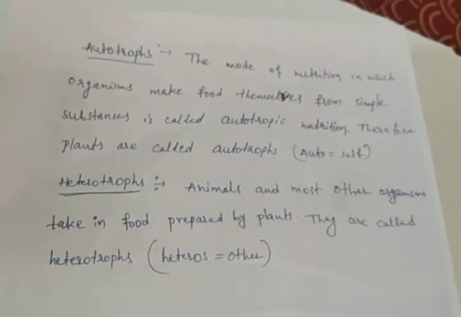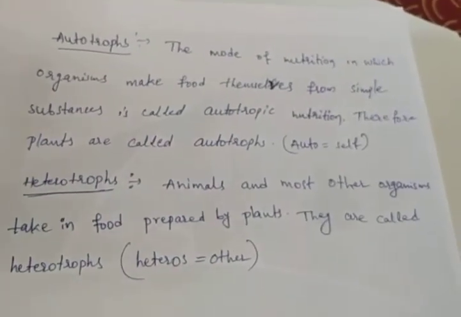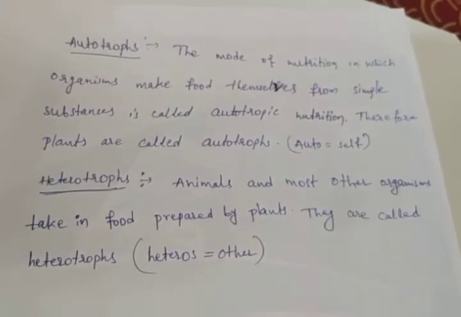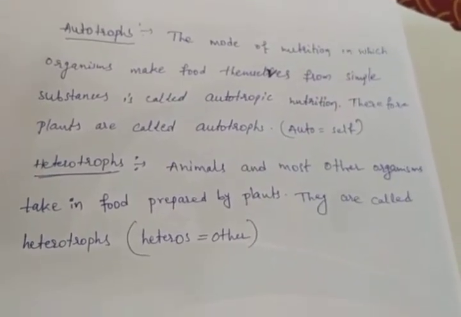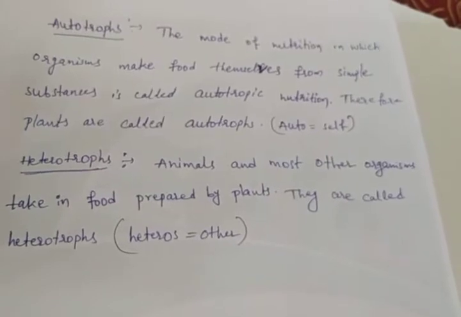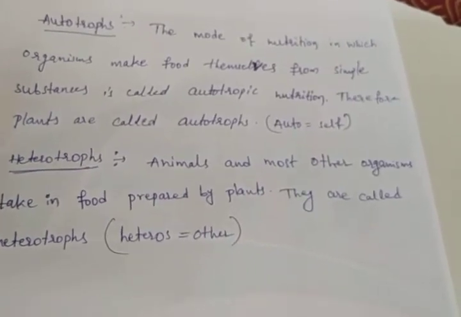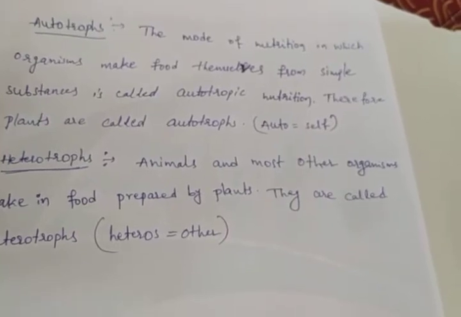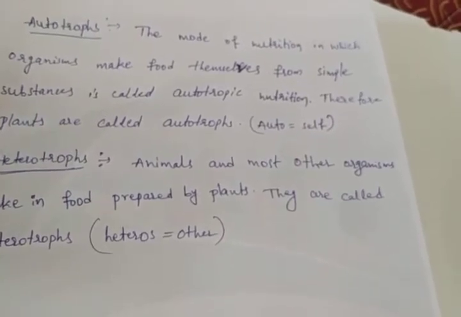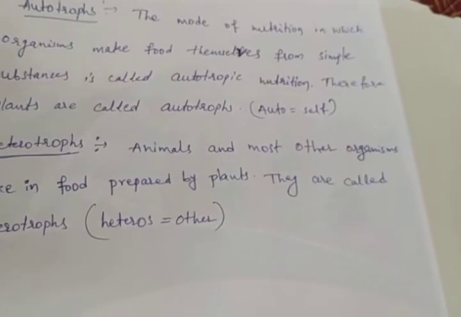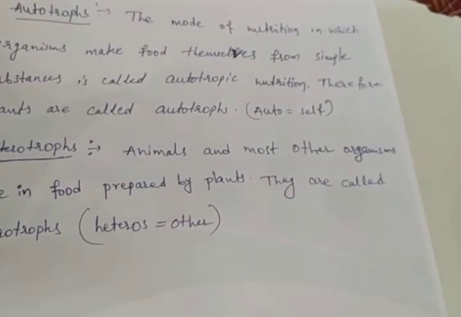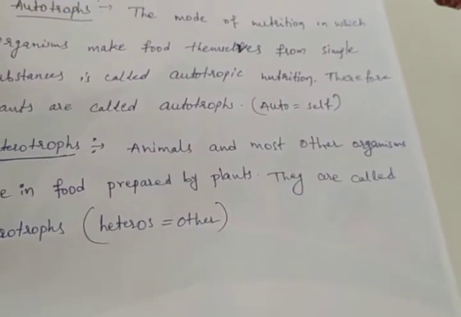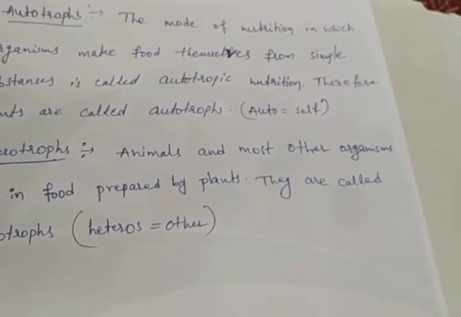That is the main difference between the autotrophs and heterotrophs. What is the main difference between autotrophs and heterotrophs? Autotrophs make food themselves from simple substances, but heterotrophs depend on plants for their food. Animals and most other organisms take in food prepared by plants.